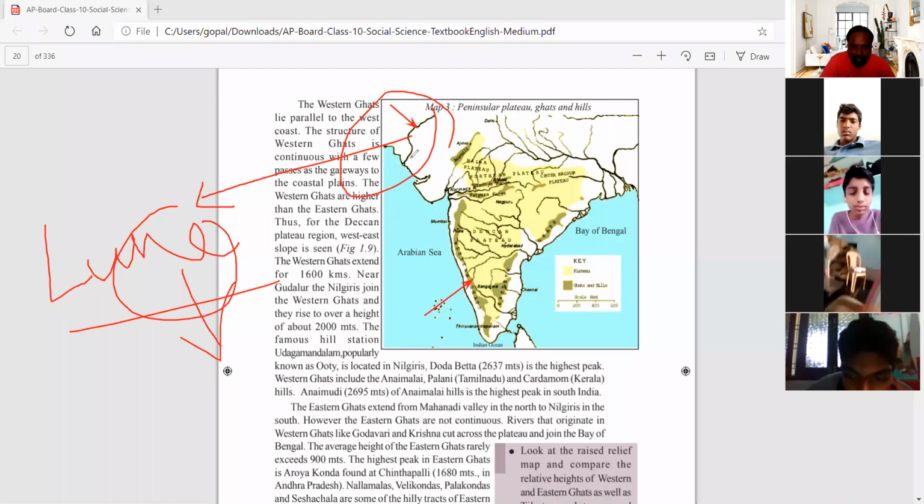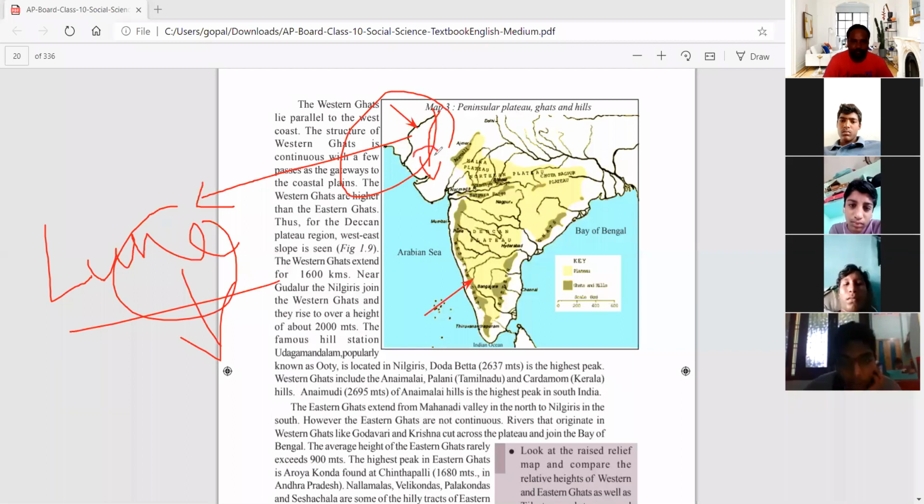And actually, some mistake was given here. This Luni River is not going to join the Arabian Sea. Actually, it was merging in the Rann of Kutch, that is in Gujarat. In Gujarat, it was just going to merge. Okay, in the Kutch region.